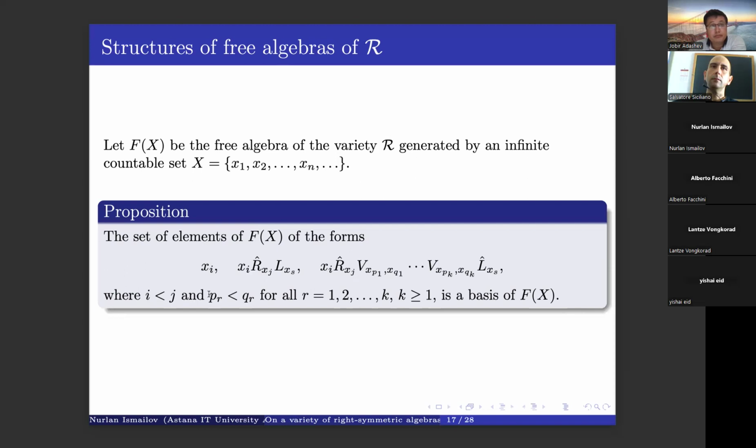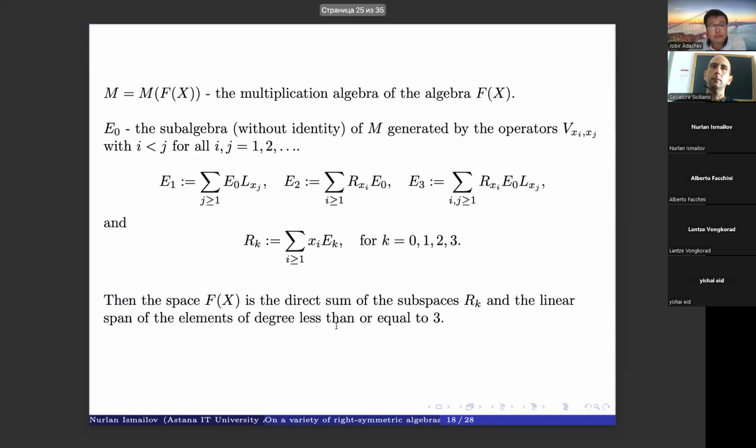So here we have this kind of relations between the variables. Okay. Now by M we denote the multiplication algebra of our free algebra, and by E_0 we denote the subalgebra of our multiplication algebra generated by all operators of this form V_{x_i x_j}.